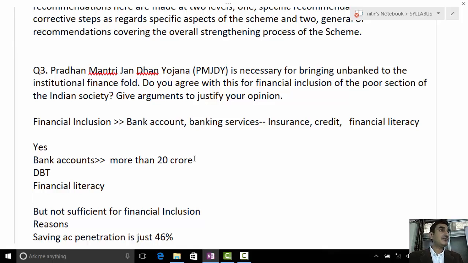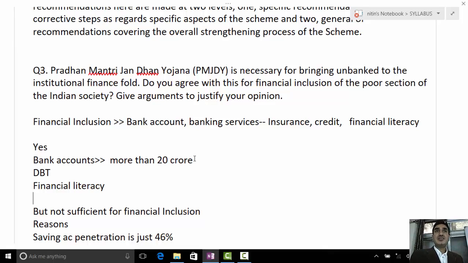Having only bank accounts is not sufficient for financial inclusion. You should use those accounts, use the banking services. Till now, many of the accounts were dormant. They were not even being used, no transactions. In the last more than 1 month, now people are using those bank accounts.